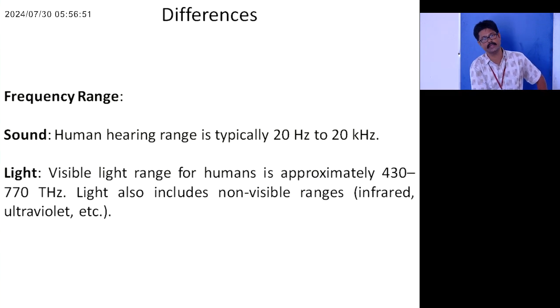If you take the other ranges, it will be highly different. For light in the visible range, the frequency is 430 terahertz to 730 terahertz. For sound in the audible range, the frequency is 20 hertz to 20 kilohertz. So one is in the kilohertz range and the other is in the terahertz range.